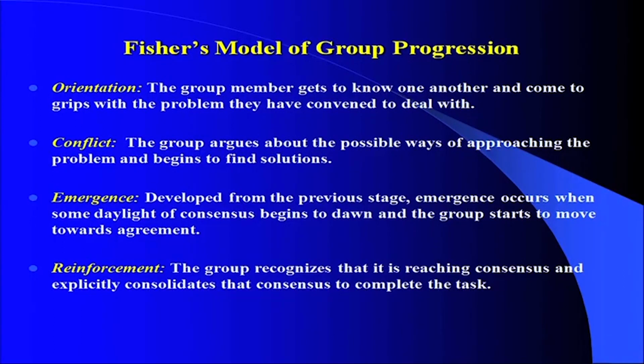The group recognizes that it is reaching consensus and explicitly consolidates that consensus to complete the task. So every member of the group now tries to perform and do the job. These are some of the stages of the group process, how the group progresses.